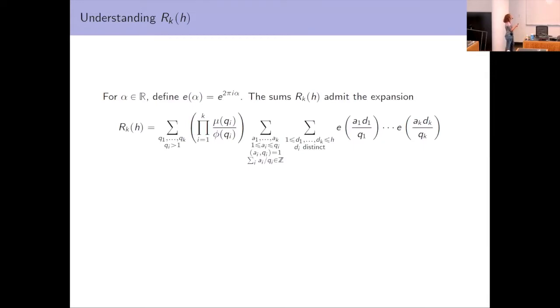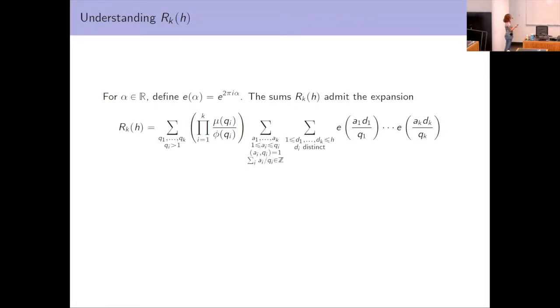And then we have an inside sum over numerators, A1 through Ak. So they're numerators, so we want our fractions to be reduced, and Ai is between 1 and Qi. And then we want the sum of all of our fractions to be an integer. And this is the crucial constraint on these fractions.